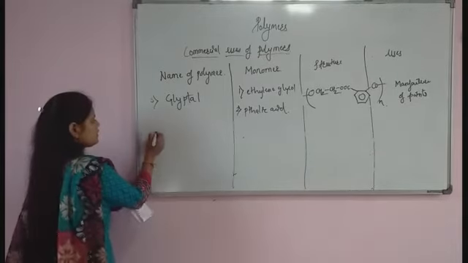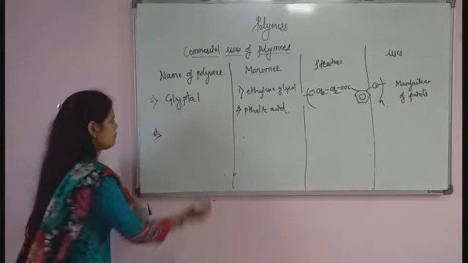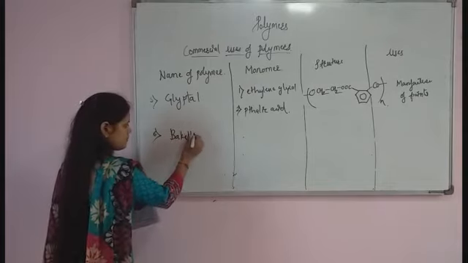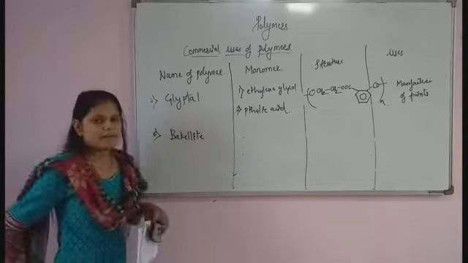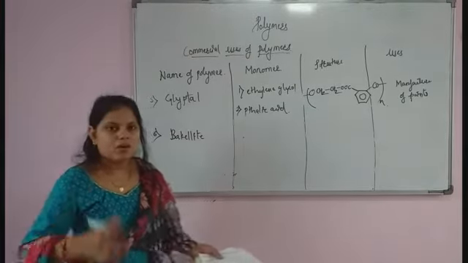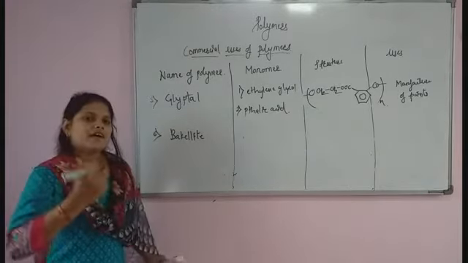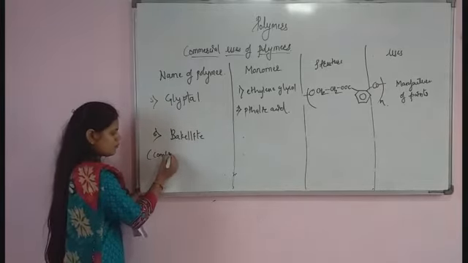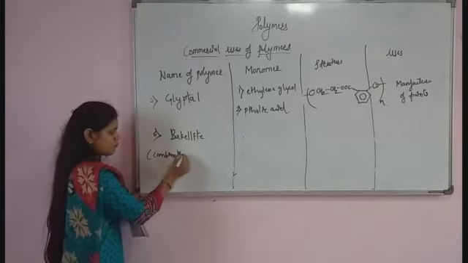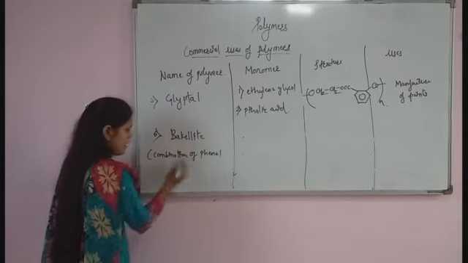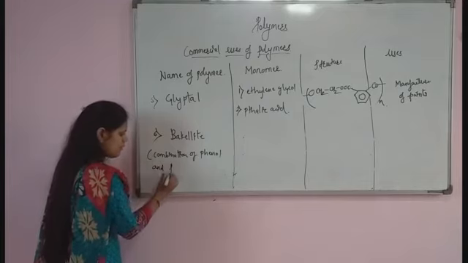And the last polymer will be Bakelite. So you already know Bakelite is a combination of phenol and formaldehyde.